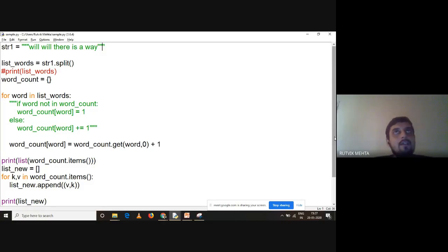Second advantage of having dictionary in Python is that one of the popular libraries in data science and machine learning is Pandas. You might have heard about it, NumPy and Pandas are very popular for data processing, right? And once you want a Pandas data frame, the very popular structure of Pandas, you can convert your dictionary directly into a data frame.